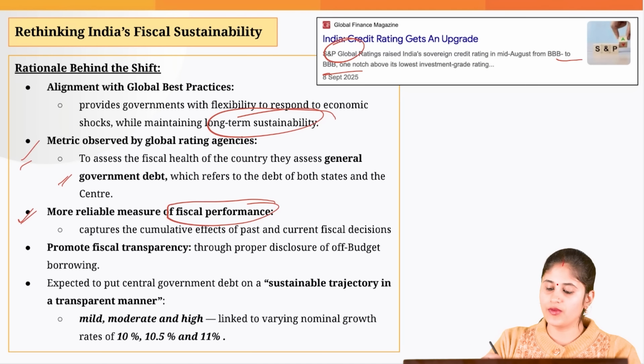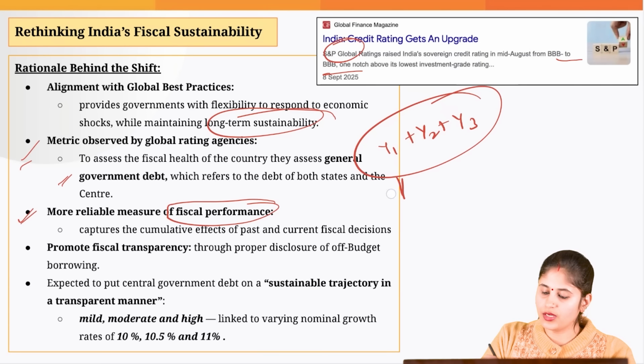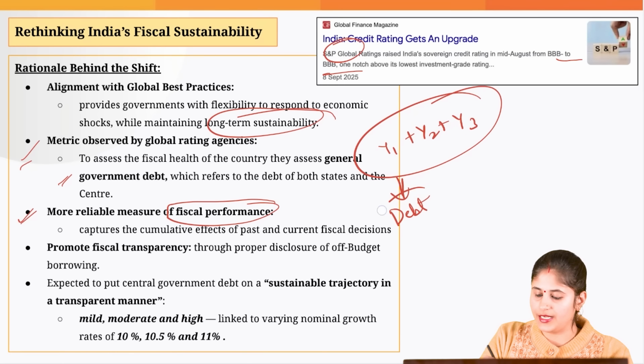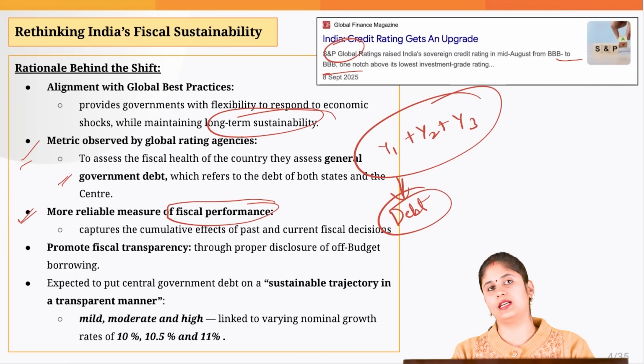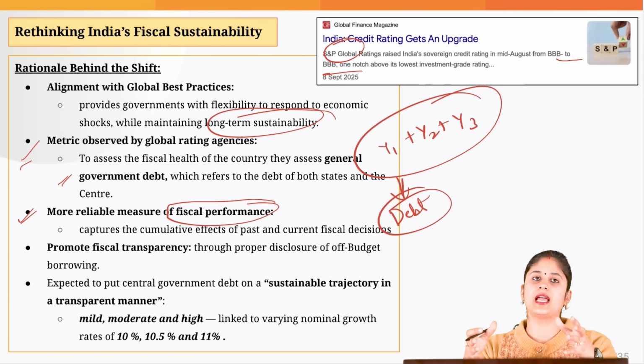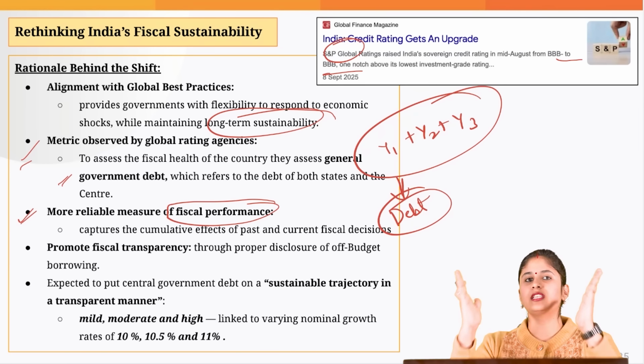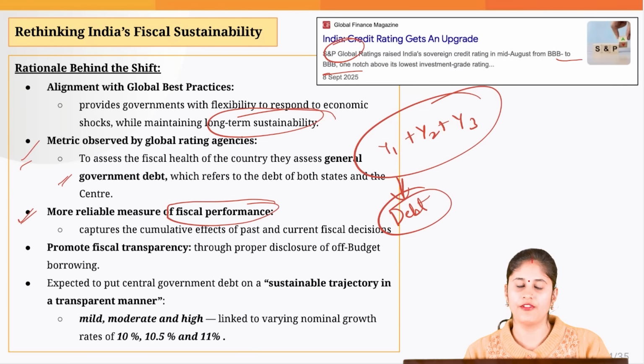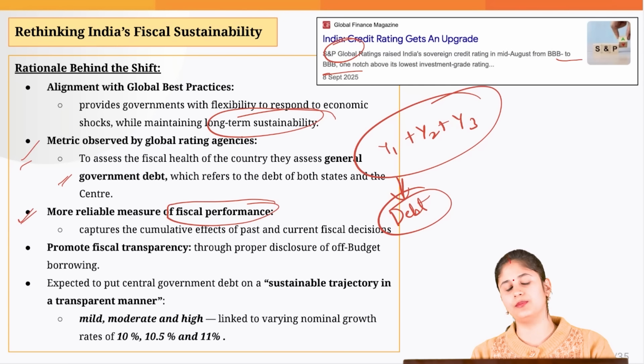The borrowing done by the government in year 1 plus year 2 plus year 3 would give me a cumulative figure of the debt. But that is not the case with fiscal deficit. Fiscal deficit is only telling me how much borrowing the government has done because there was a mismatch between the expenditure and the receipts, except the borrowing. Fine. So that is the reason it is considered to be a reliable measure of fiscal performance.